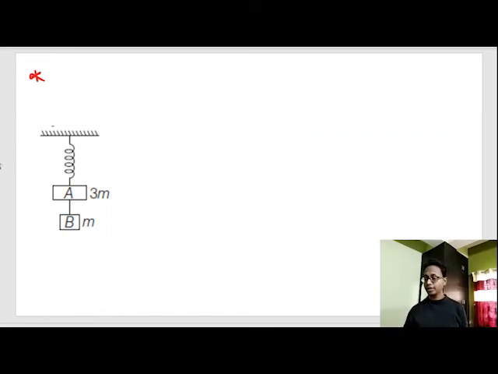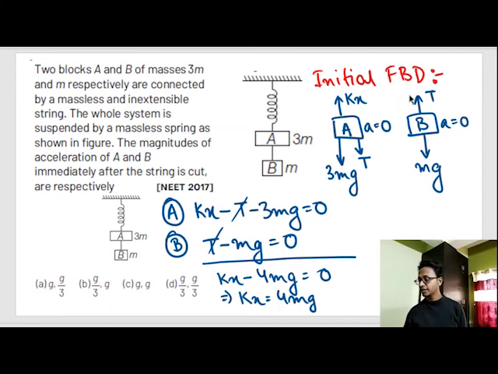That means this tension force and this tension force will vanish, but kx, this 3 mg, and this mg will remain with the same value. The value of kx would be 4 mg, the gravity force on A would be 3 mg, and the gravity force on B would be mg.